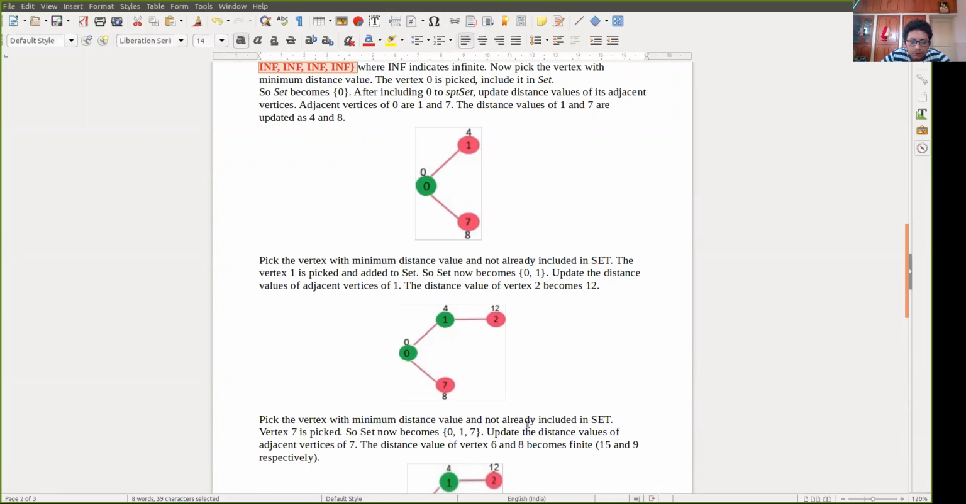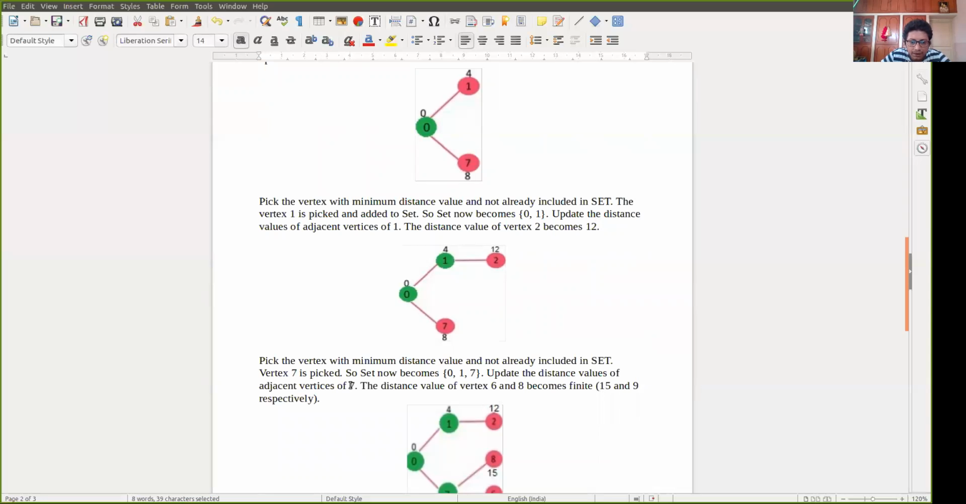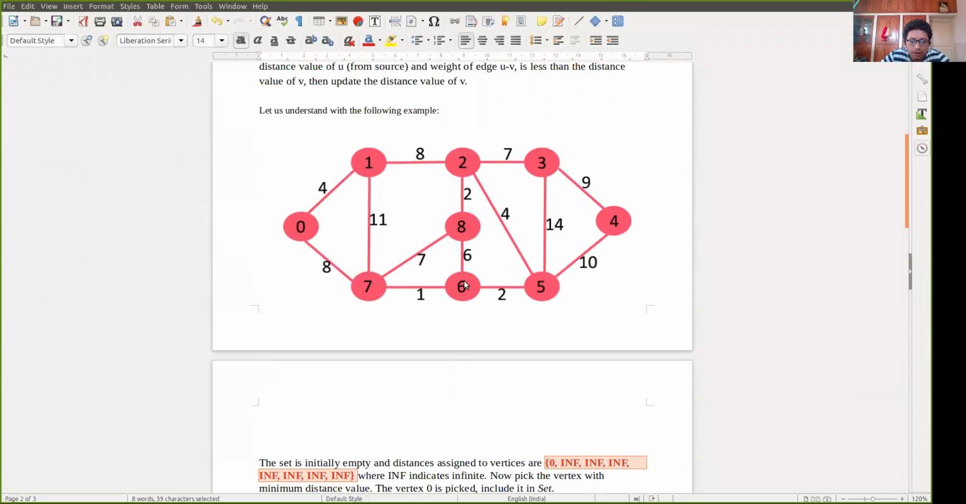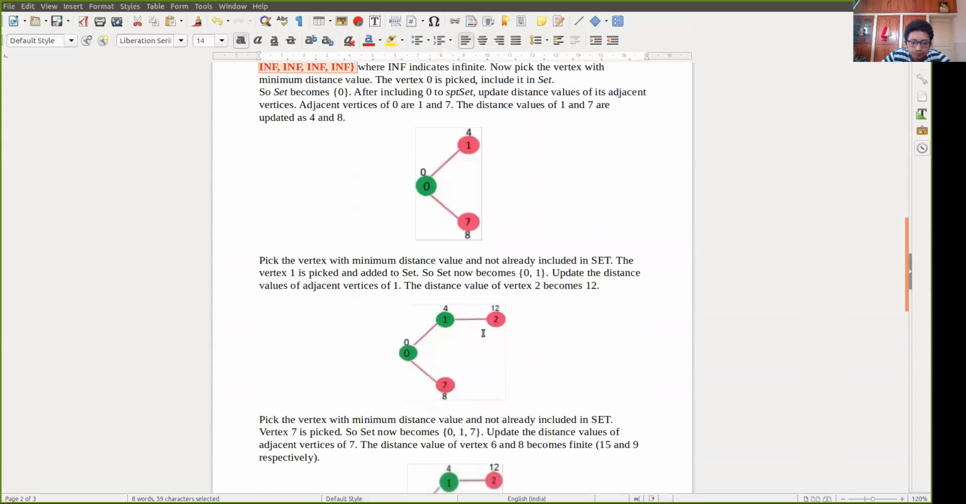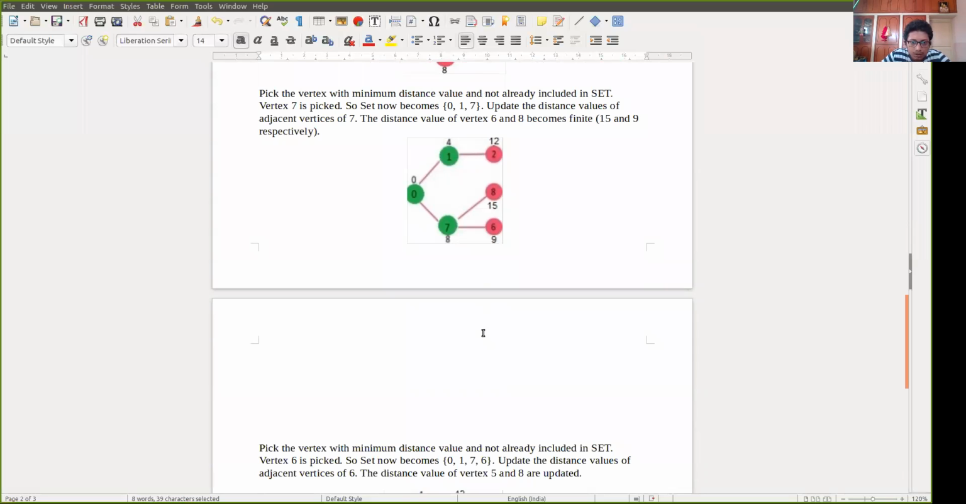So 0, 1, 7. 7 will be included also. And then from 7, the distance values of vertex 6 and 8 become 9 and 15 respectively, because here it will become 9, and here it will become 8 plus 7, which is 15. 8 plus 1 plus 6 is also 15. So in both ways we are getting 15. So for 6 and 8, it will be 9 and 15.